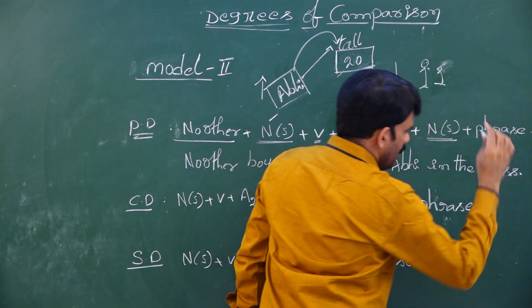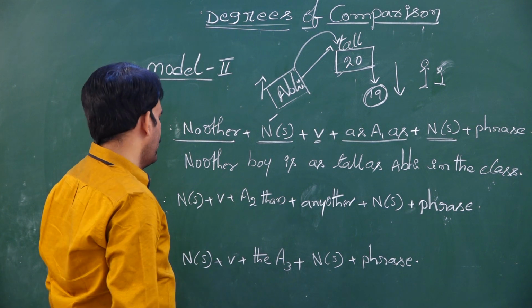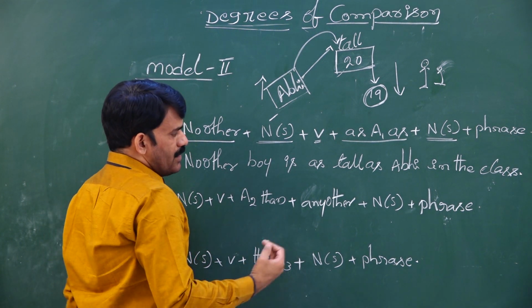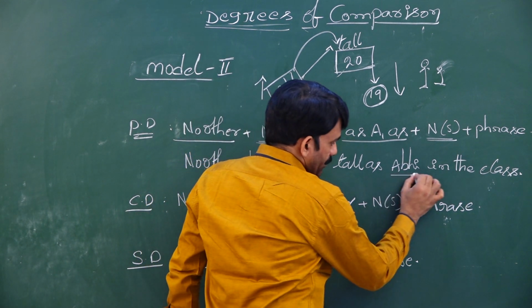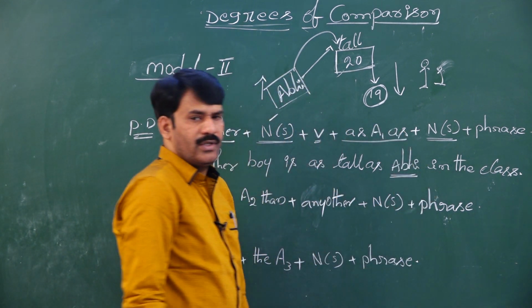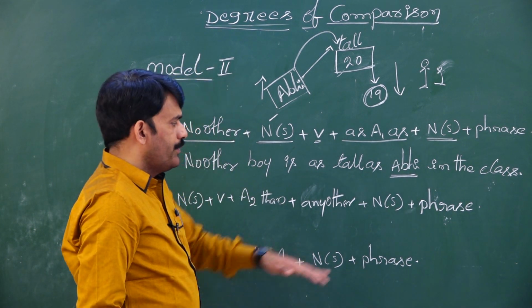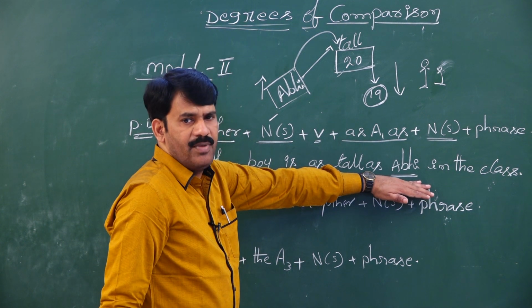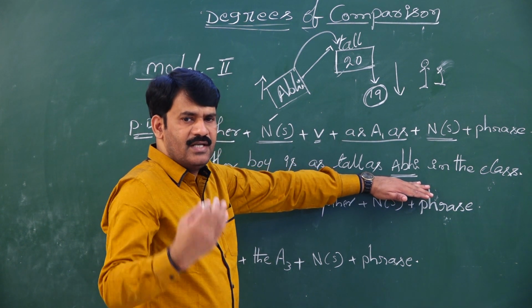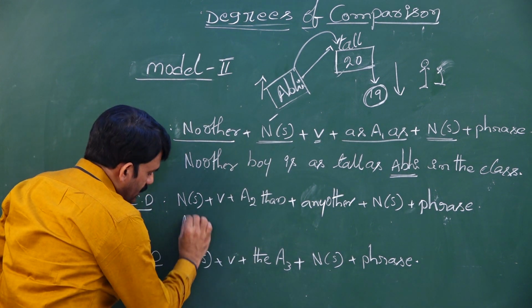Now this is the positive degree. Then how to write the comparative degree? When I want to start my comparative degree, I need to start with the person with whom I want to compare the rest of the class or rest of the students. With whom do I want to compare? I want to compare with Mr. Abhi, rest of class. Hence I need to start my comparative degree only with Abhi.